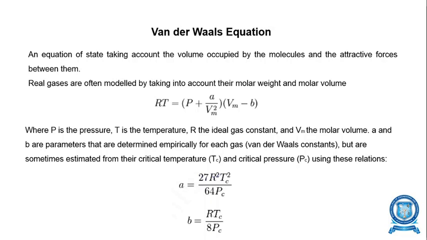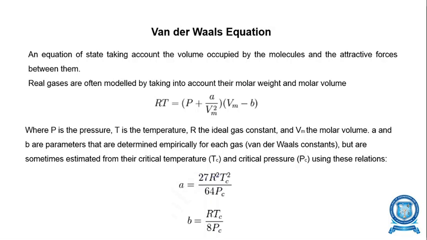Mathematically, the Van der Waals equation is RT equals (P plus a divided by Vm square) multiplied by (Vm minus b), where the parameters a and b are the Van der Waals constants, determined empirically for each gas, where P is the pressure, T the temperature, Vm the molar volume and R the gas constant.